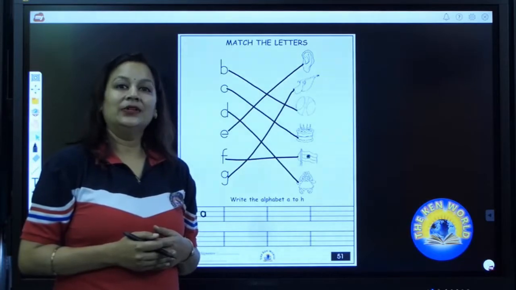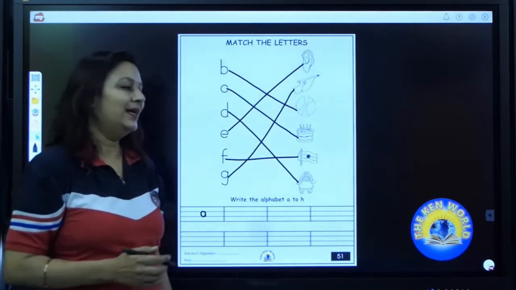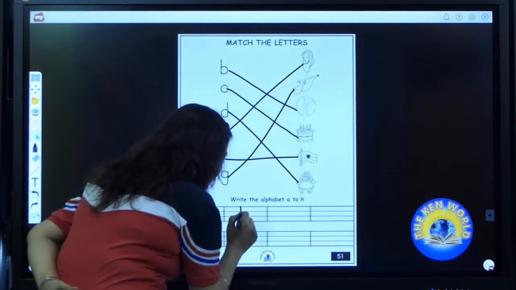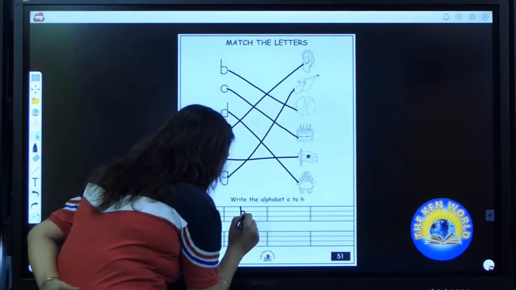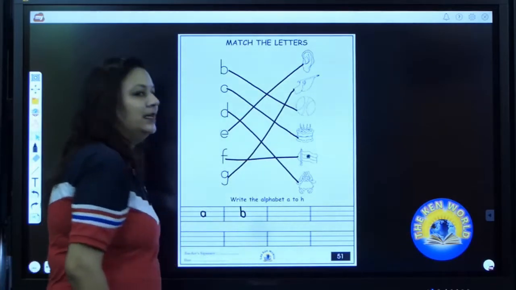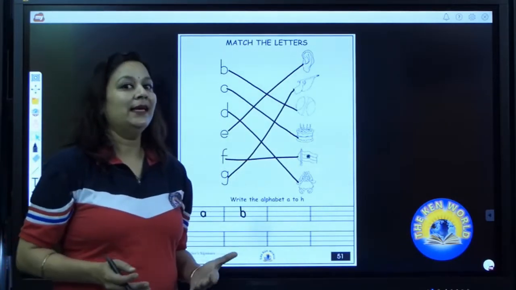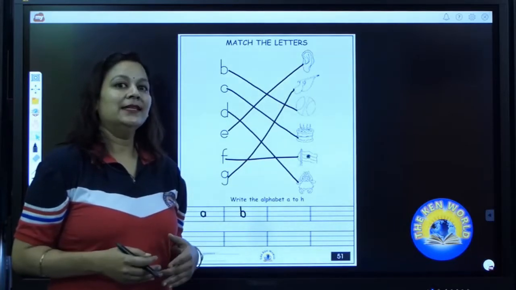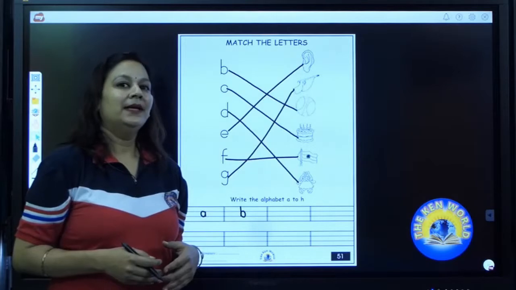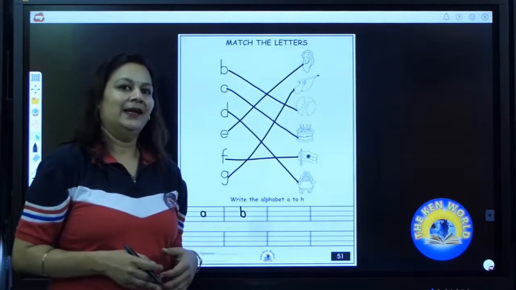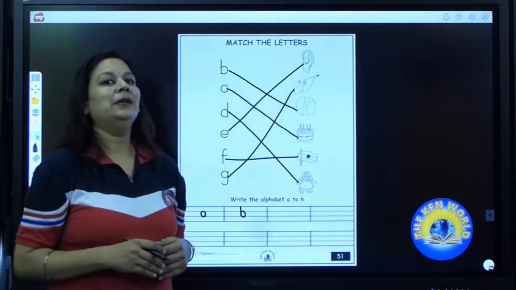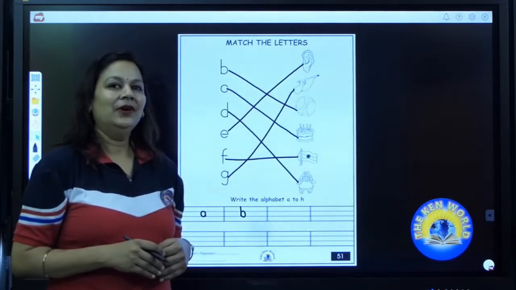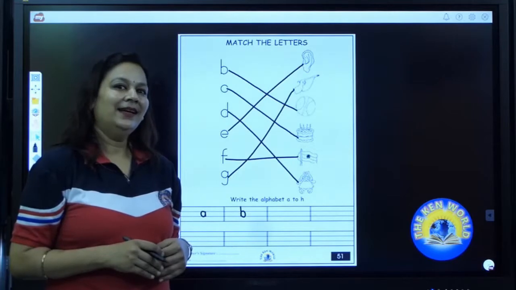Done? Now what comes after A? B. You have to wait for your turn. Now say B. B says B. B as in bell. Now it's your turn to write B. Have you all done? Correct.